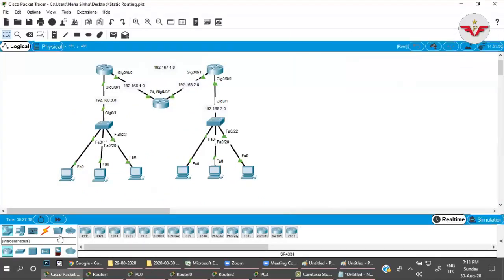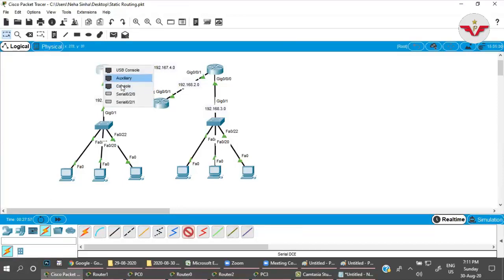So for that, suppose I'm scared about if any packet or if any link will go down from this network or this network, what will happen? The entire connectivity will drop. It will stop, right? So just for the backup, I am going to directly connect this network. Okay, just for the backup. Now, that is also static routing.